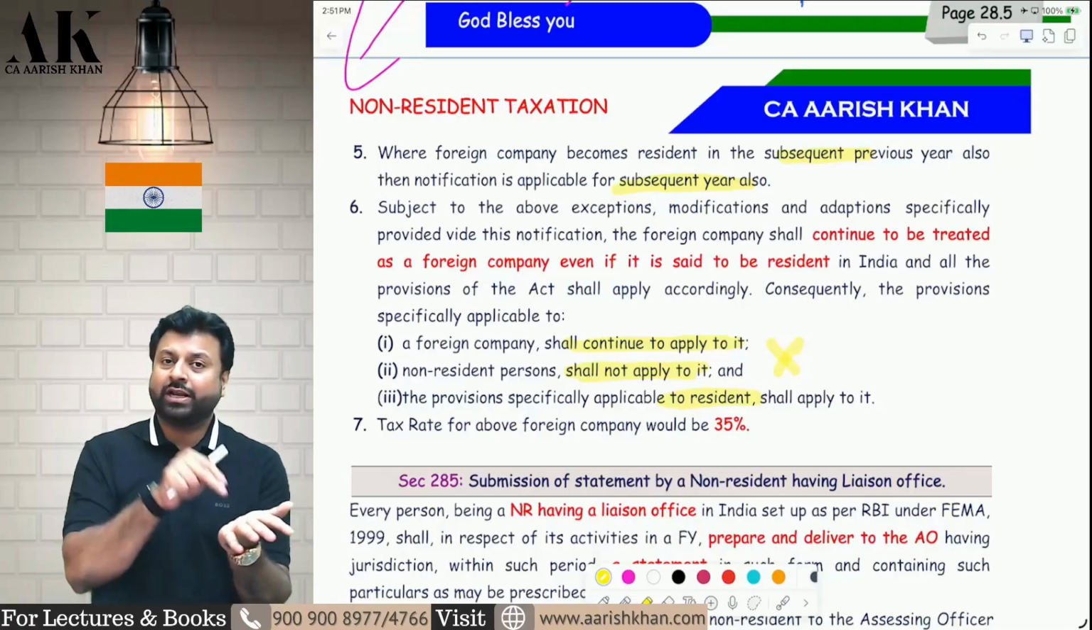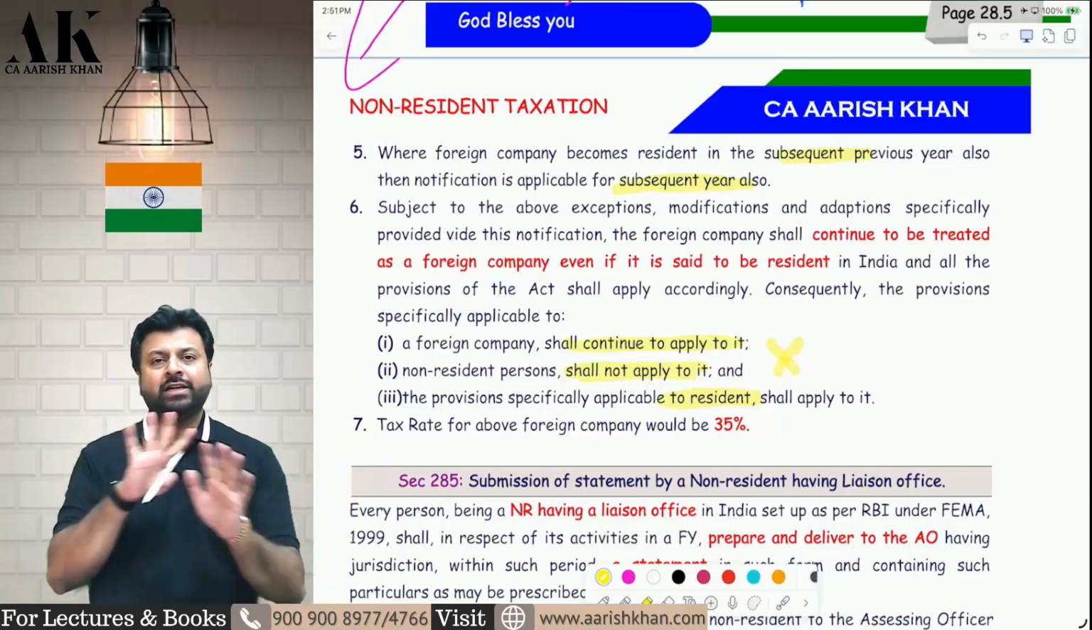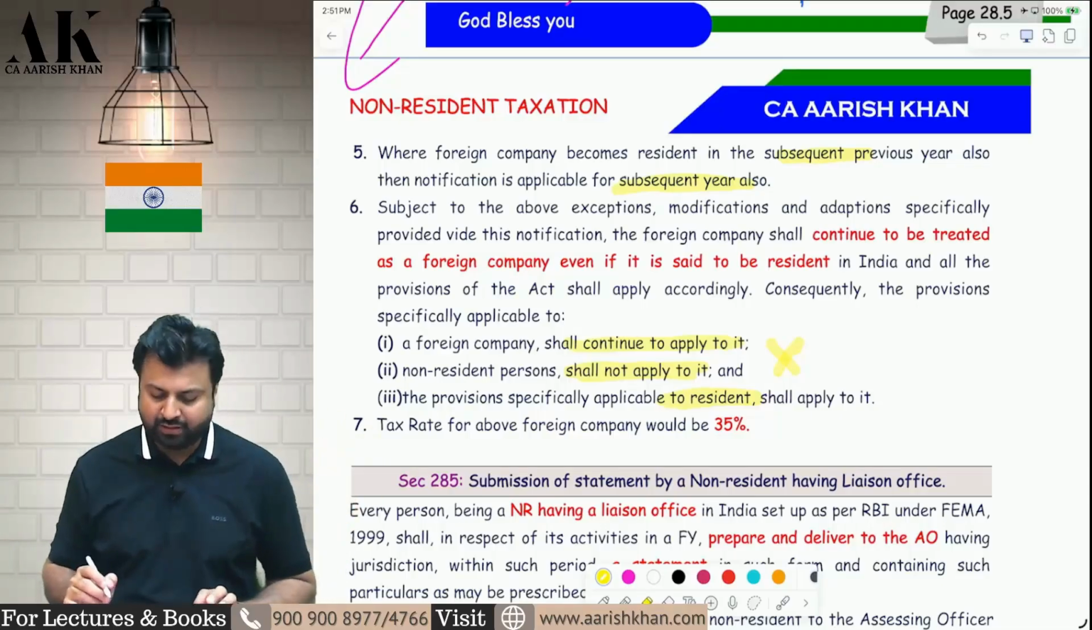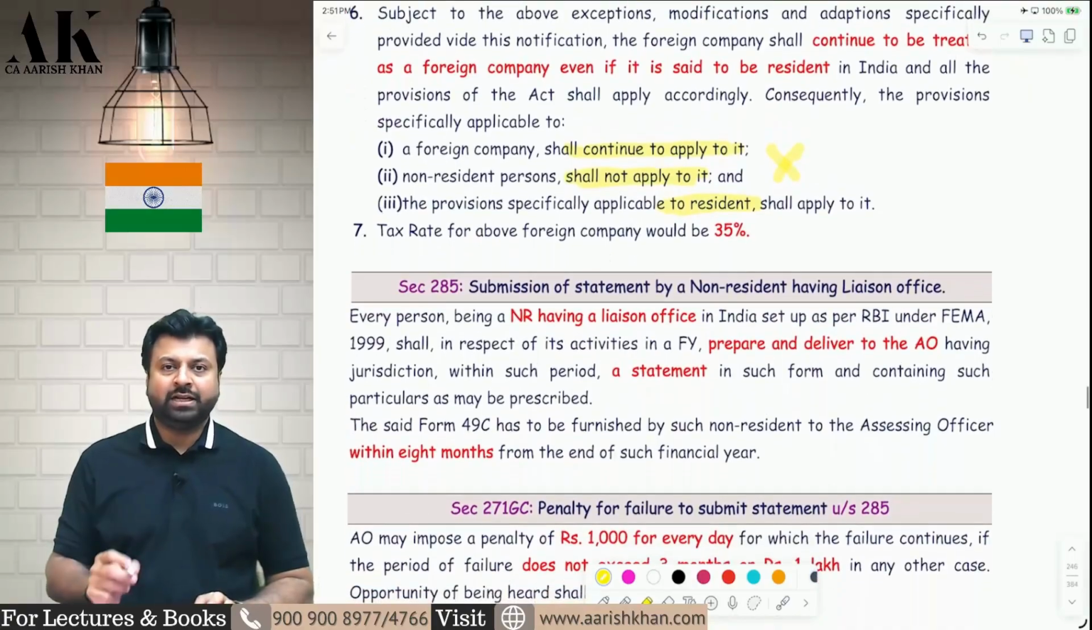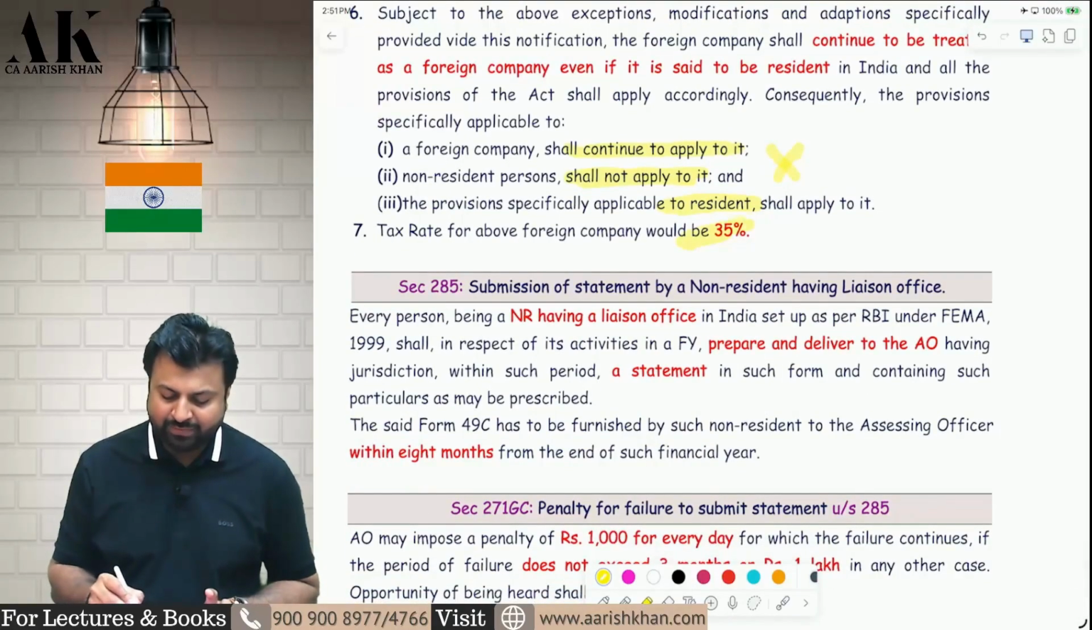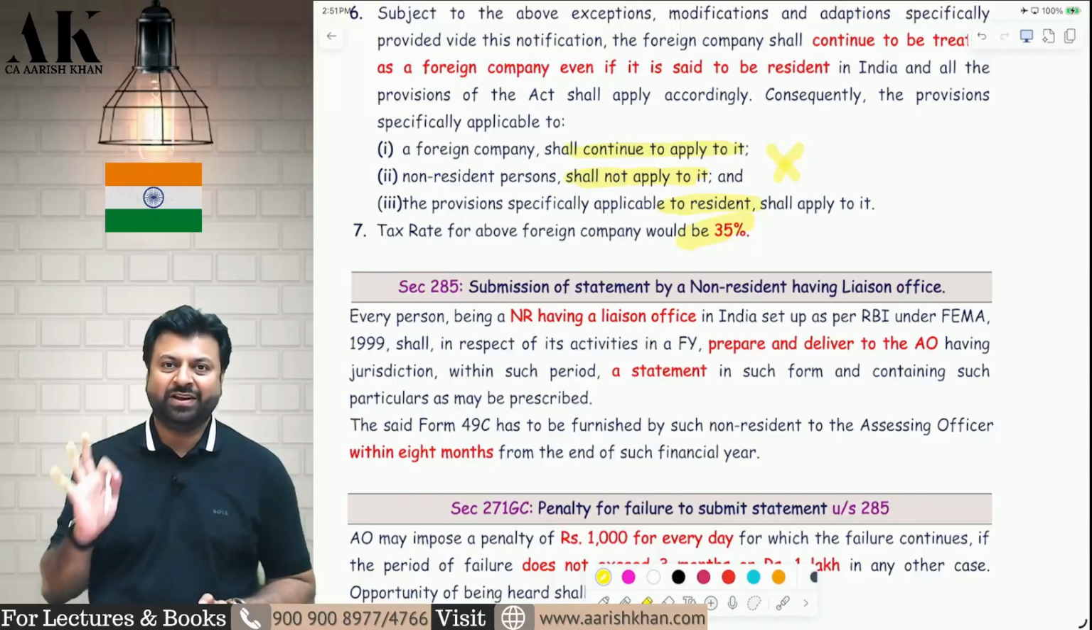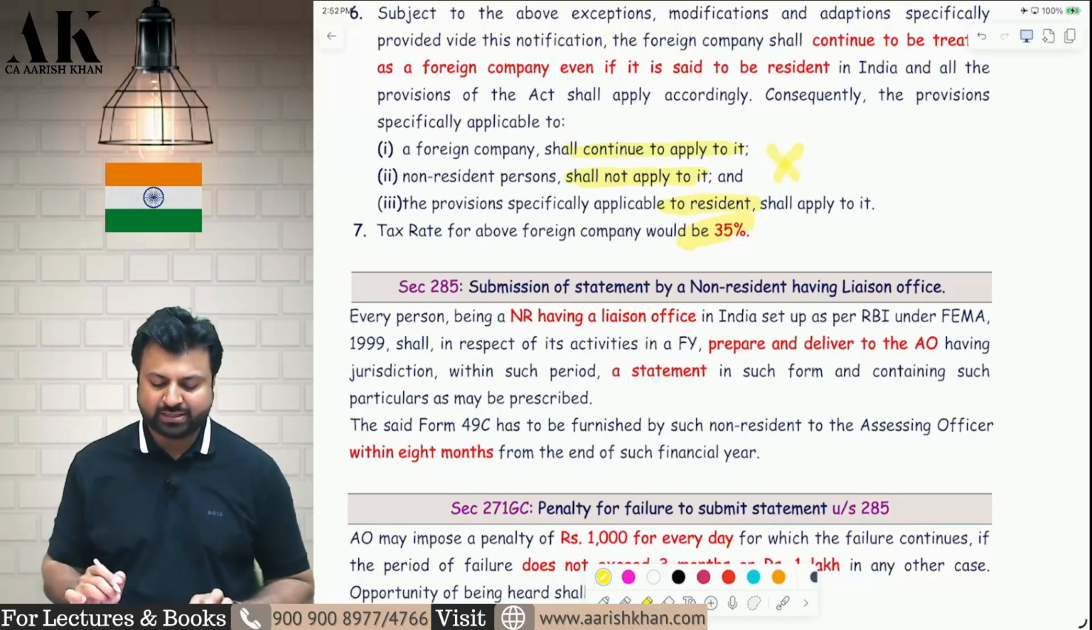Wherever resident is written, you can enjoy the benefit. But wherever non-resident is written, you cannot enjoy the benefit of that particular section. Last but not least, sir, what will be the tax rate of this company? The tax rate will be same as the foreign company, that is 35%, surcharge of 2% and 5%, and cess of 4%. I hope it is clear to all of you.